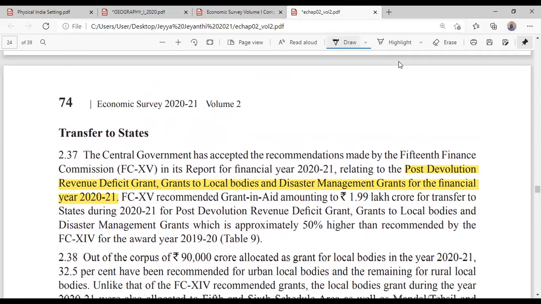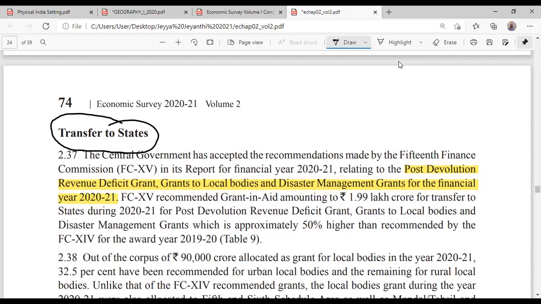Okay. Next heading is transfer to the states. Transfer to the states, particularly on the recommendation of the 15th Finance Commission. The government has accepted all the recommendations. Write down this. First one is post-devolution revenue deficit grant. Please write down the name. Don't get confused. Post-devolution revenue deficit grant. Then the second one is grants to the local bodies.